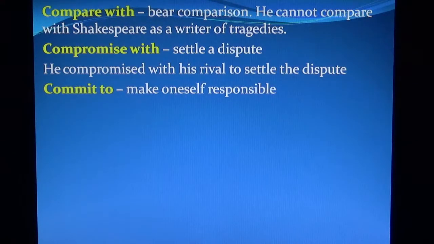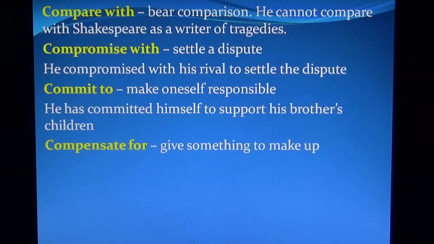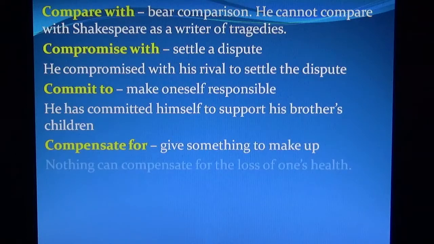Commit to means make oneself responsible. He has committed himself to support his brother's children. Compensate for means give something to make up. Nothing can compensate for the loss of one's health.